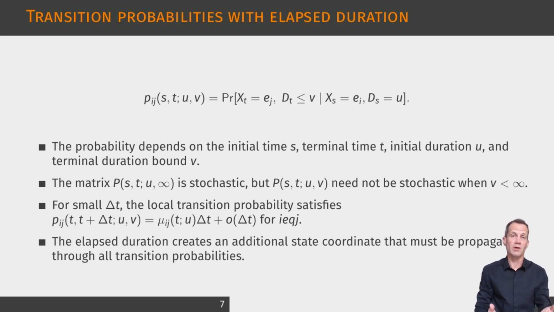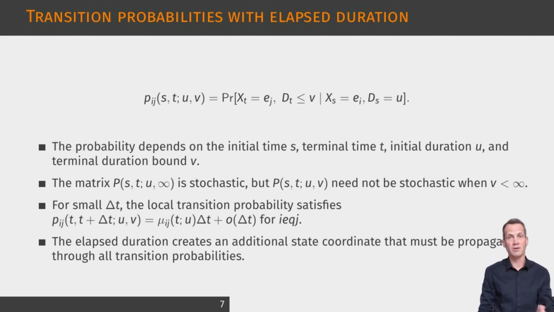time with elapsed duration below a prescribed bound, conditional on the initial state and initial elapsed duration. 4 arguments are required: the initial calendar time, the terminal calendar time, the initial duration, and the terminal duration threshold. This is the first major difference with a classical Markov model, where transition probabilities are indexed only by the initial and final times and by the initial and final states. When the terminal duration threshold is infinite, the probability matrix is stochastic because all possible elapsed durations are included. When the threshold is finite, some mass is excluded and the matrix need not sum to 1.